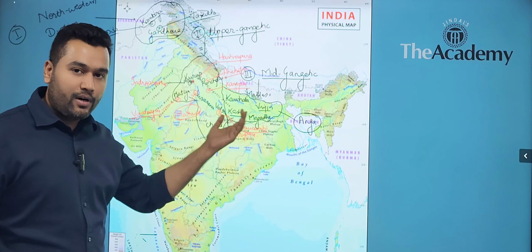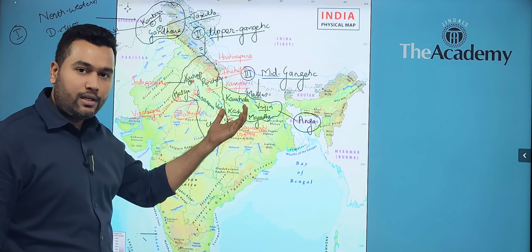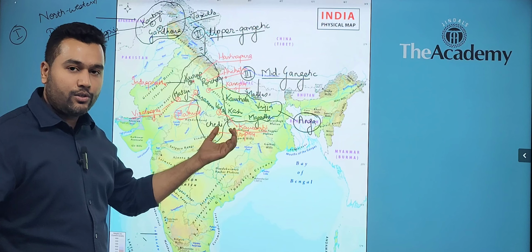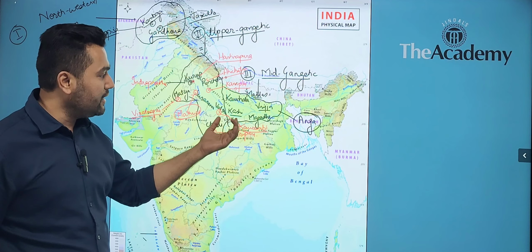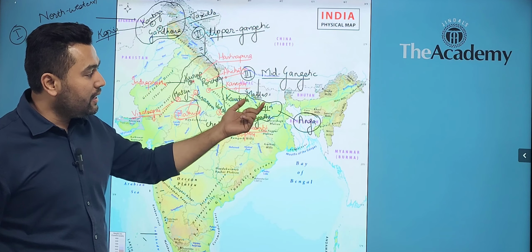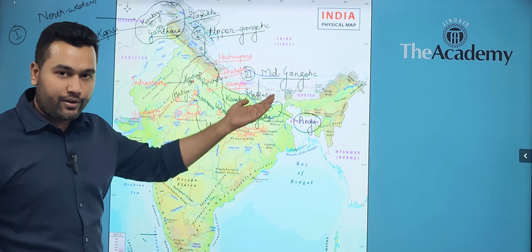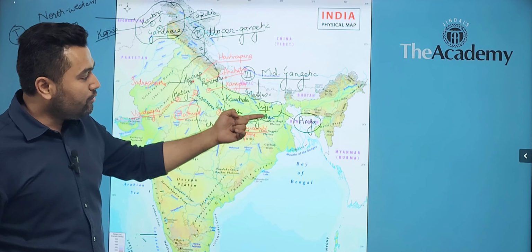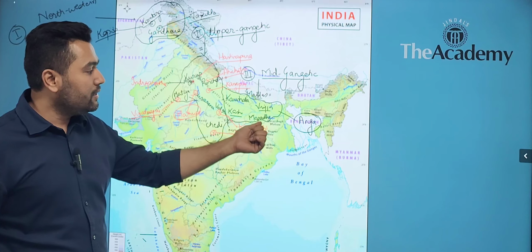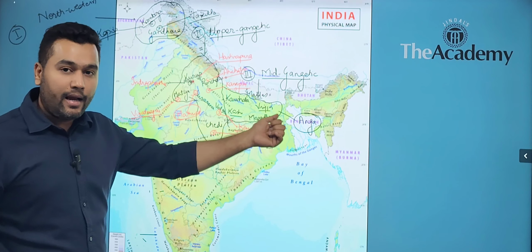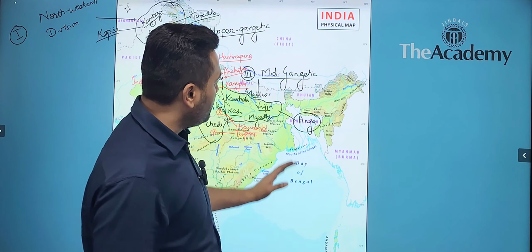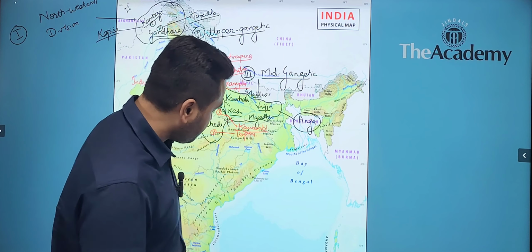The present day region of Awadh was the region of Kaushal. The region of Kashi was the region of Allahabad, Prayag region. Subsequently, Mallas and Vrajis were on the foothills of the Himalayas. And south of river Ganga was the Mahajanpad of Magadh, and the region around Bhagalpur is the region of Anga.